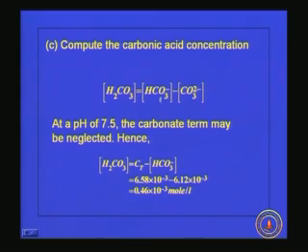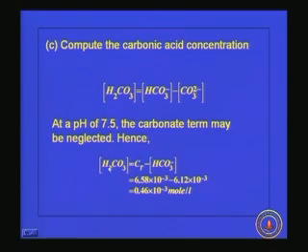Now if you know the total carbonic acid species concentration, we can calculate the carbonic acid concentration, that is equal to bicarbonate minus carbonate. So at a pH of 7.5, the carbonate term may be neglected, because you know that the concentrations of bicarbonate, carbonate etc. are pH dependent. At a pH of 7.5 there will not be any carbonate, everything will be in the form of bicarbonate.